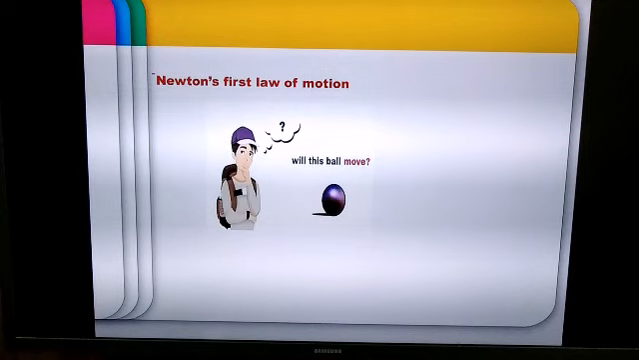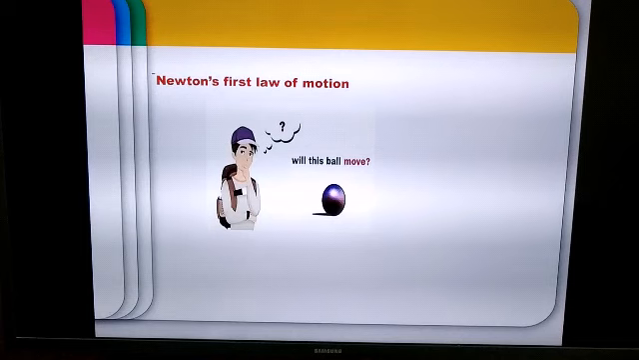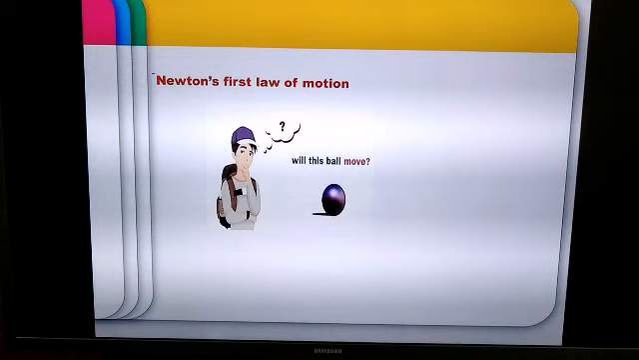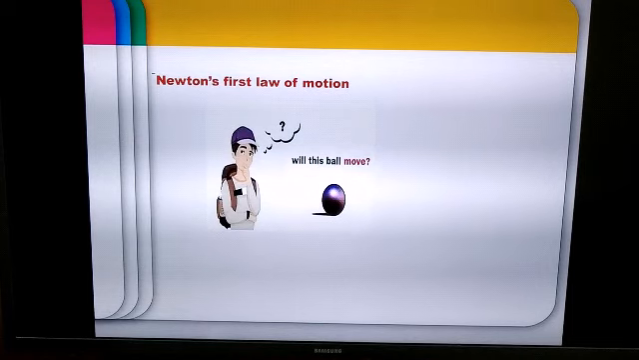A ball is in a state of rest. Can it move on its own? It can only move when we kick it or when we give it a gentle push. That is, an external unbalanced force has to be applied on the ball so that the ball will move. So what can we conclude here? An object at rest will remain at rest unless an external unbalanced force is applied on it.